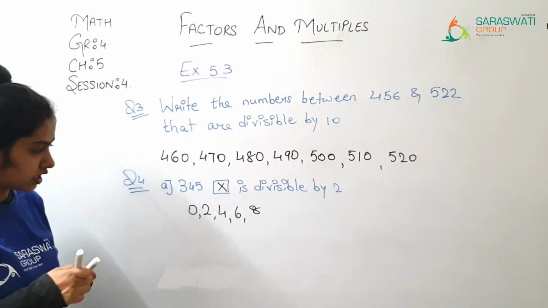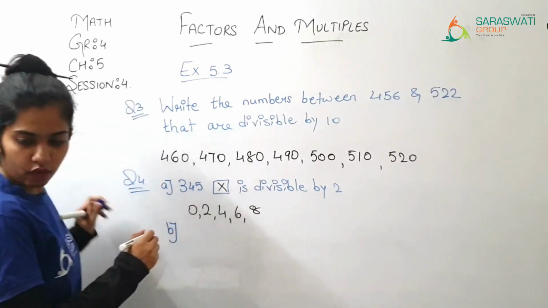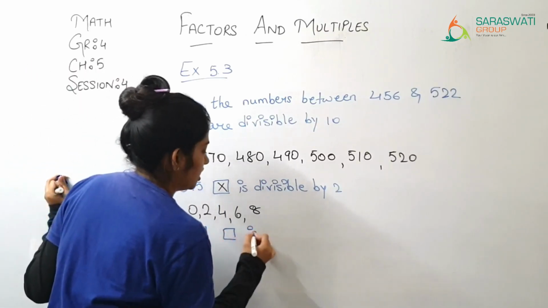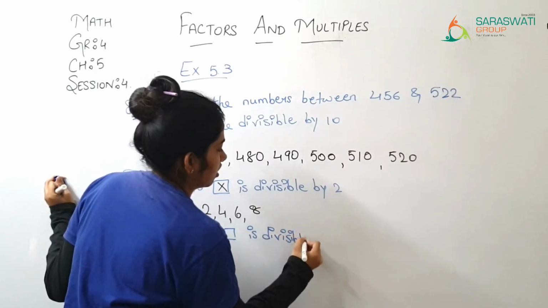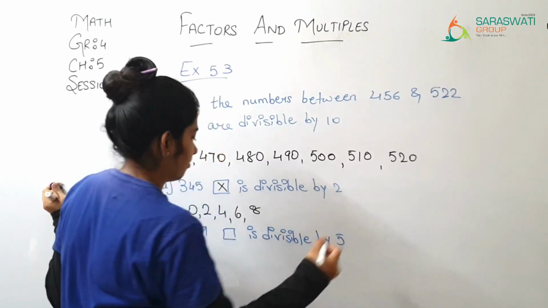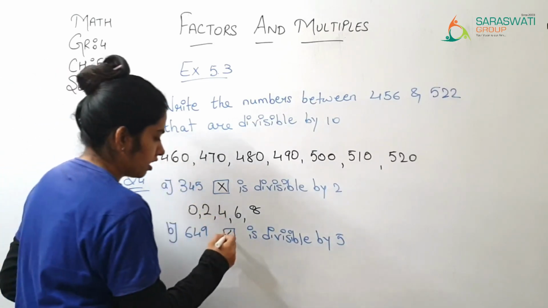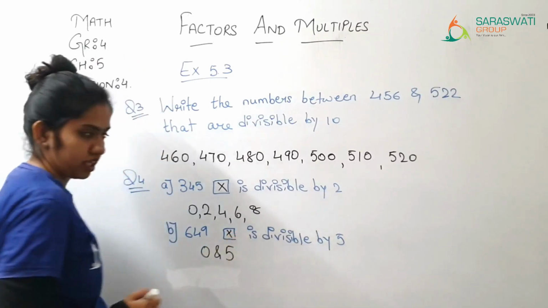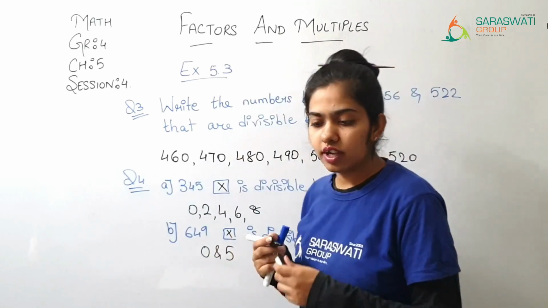Then afterward B. 649 is divisible by 5. No, because here it is 9, so it is not divisible by 5 because we don't have 0 and 5. That's why. So for our better understanding, we have written down 0 and 5.